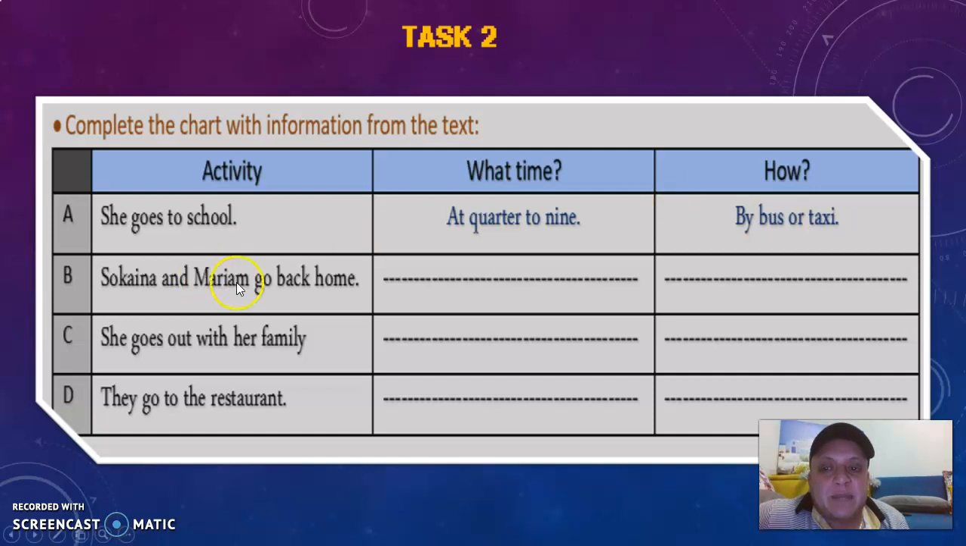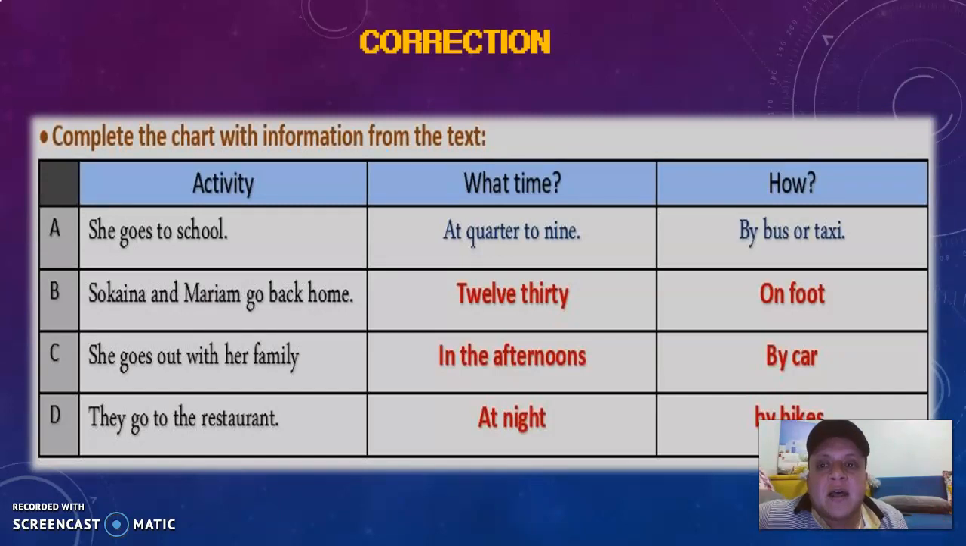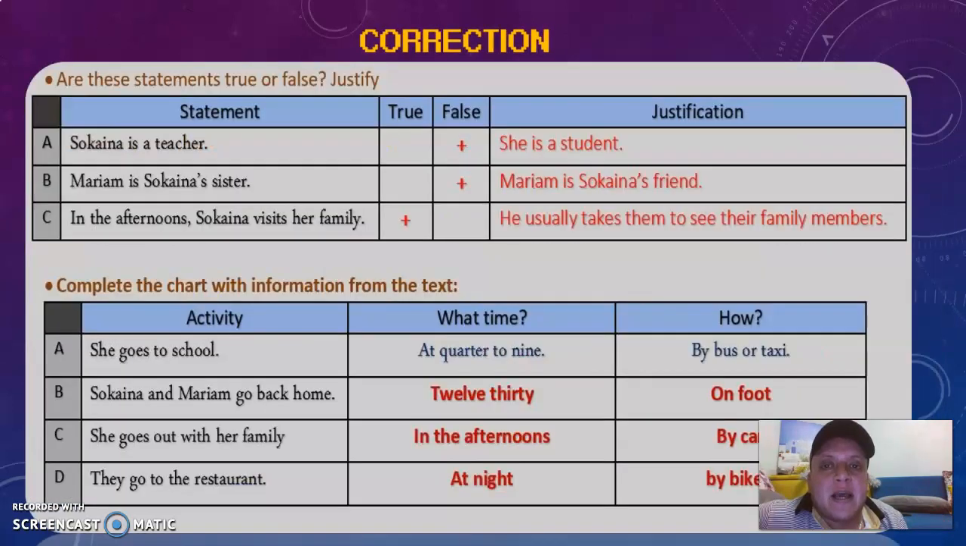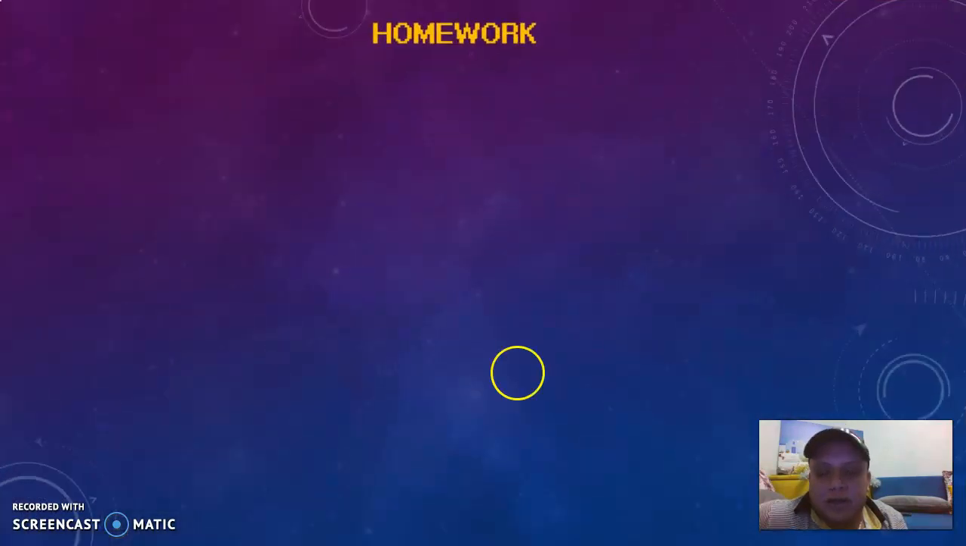Okay. Sukaina and Maryam go back home. What time and how? She goes out with her family. What time and how? Same for this. Okay. After that, you will see the correction. This is the correction. Okay. And I'll give you a homework. So look at the homework.